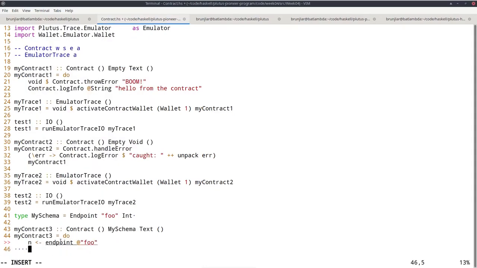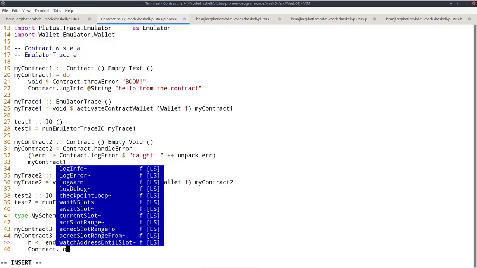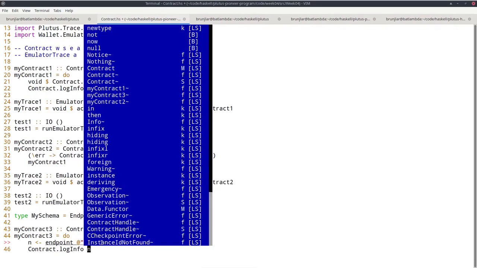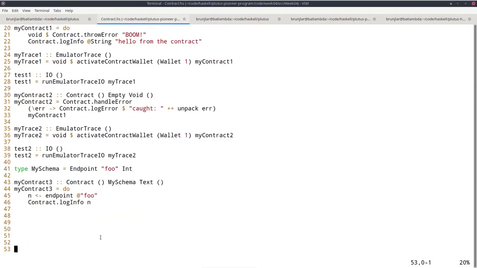So what this contract will do is block until from the outside this endpoint is invoked and provided with an int, because we said it would be an int. And at that point, it will continue and n will be bound against the provided int. So to try it out, we can use contract log info again, n. N is serializable, so we can just use n there. And the compiler knows it's an int, so we don't have to tell it.